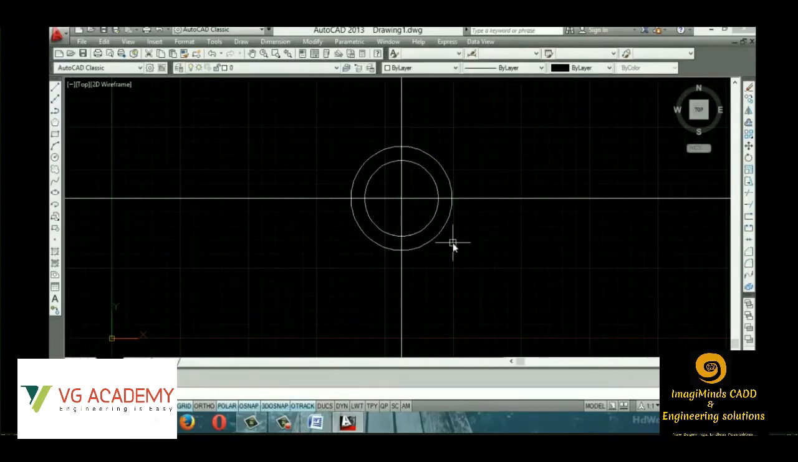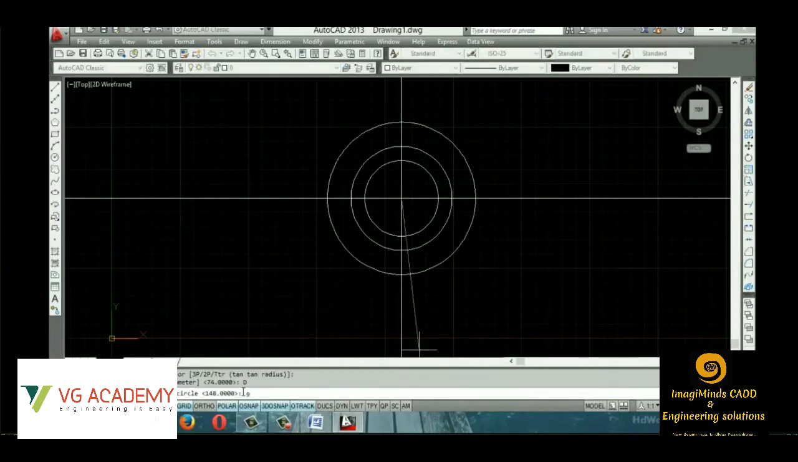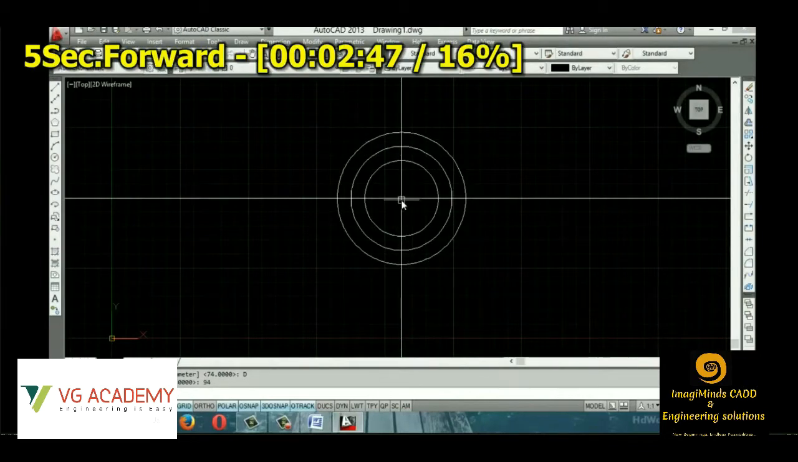Each and every detail, I'll be making a separate video on the draw commands. I'll be making a separate video on the modify commands. We'll be discussing each and everything in detail. Since this is just the introductory part, I'll be showing you only the basic concepts. So three different circles are drawn.